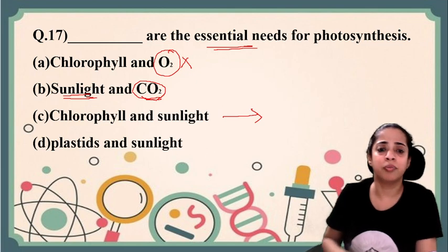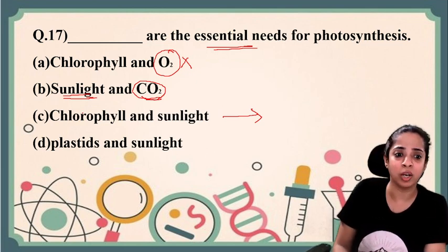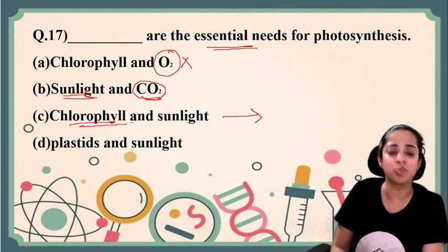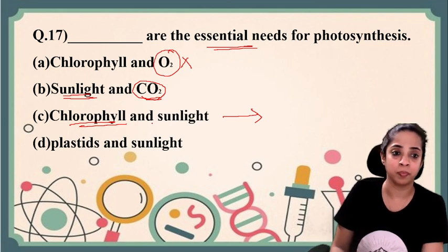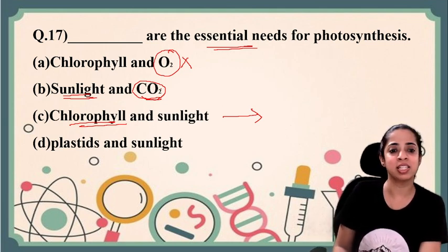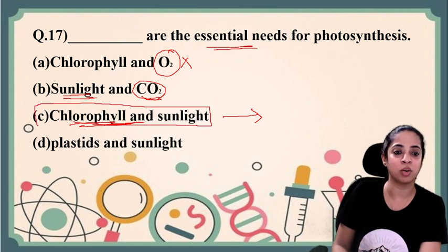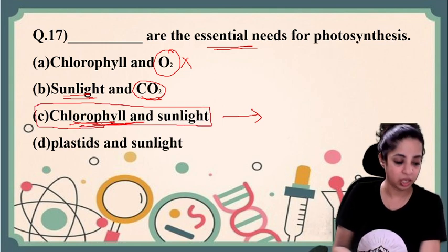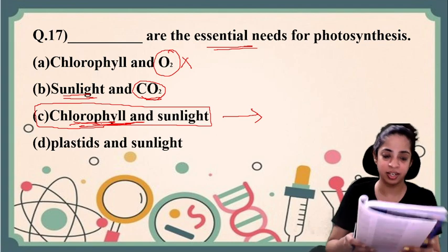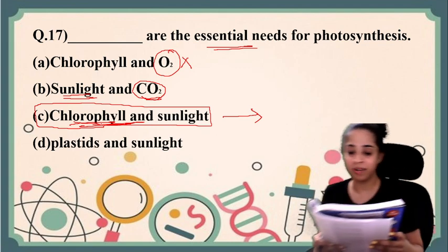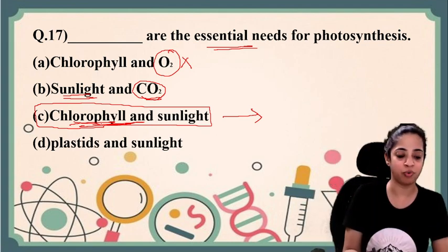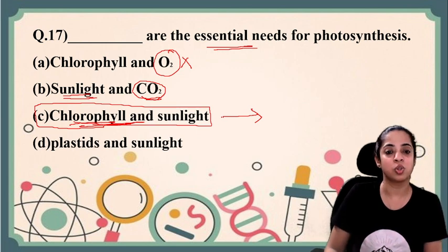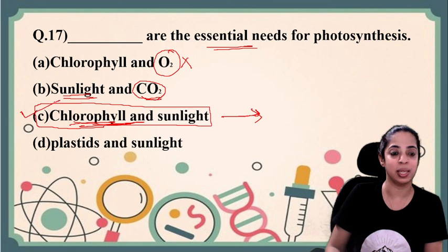But for photosynthesis in a leaf, what has to be present? Chlorophyll has to be present in order to prepare food. So sunlight and CO2 are external factors, but this also we require. So the answer is C, chlorophyll and sunlight are the essential needs for photosynthesis. So don't get confused here. So the answer has to be C.